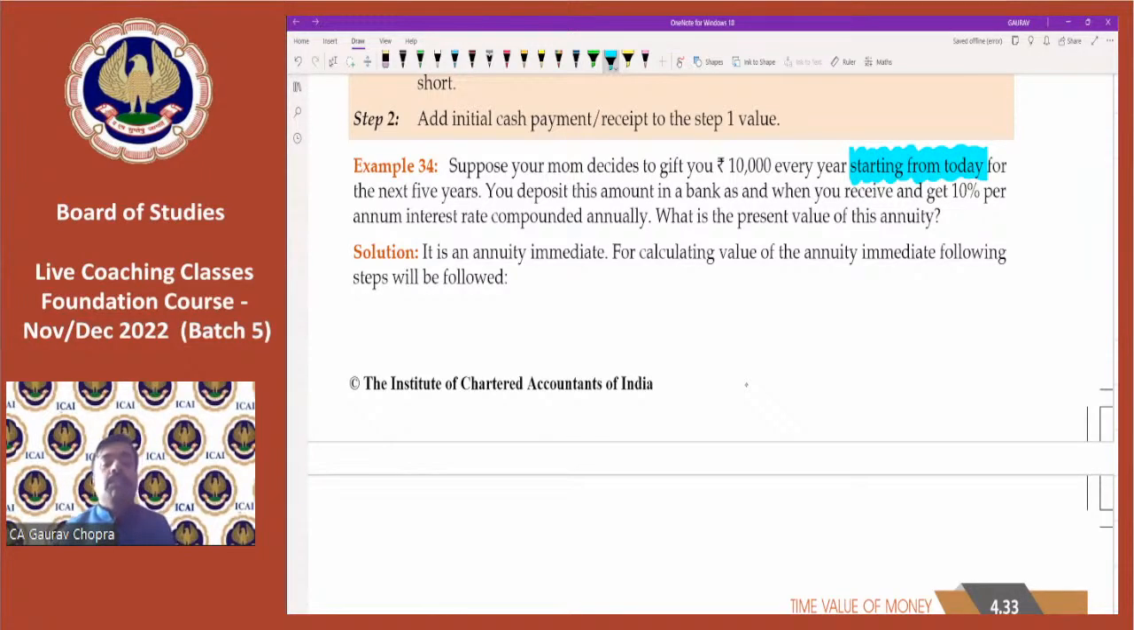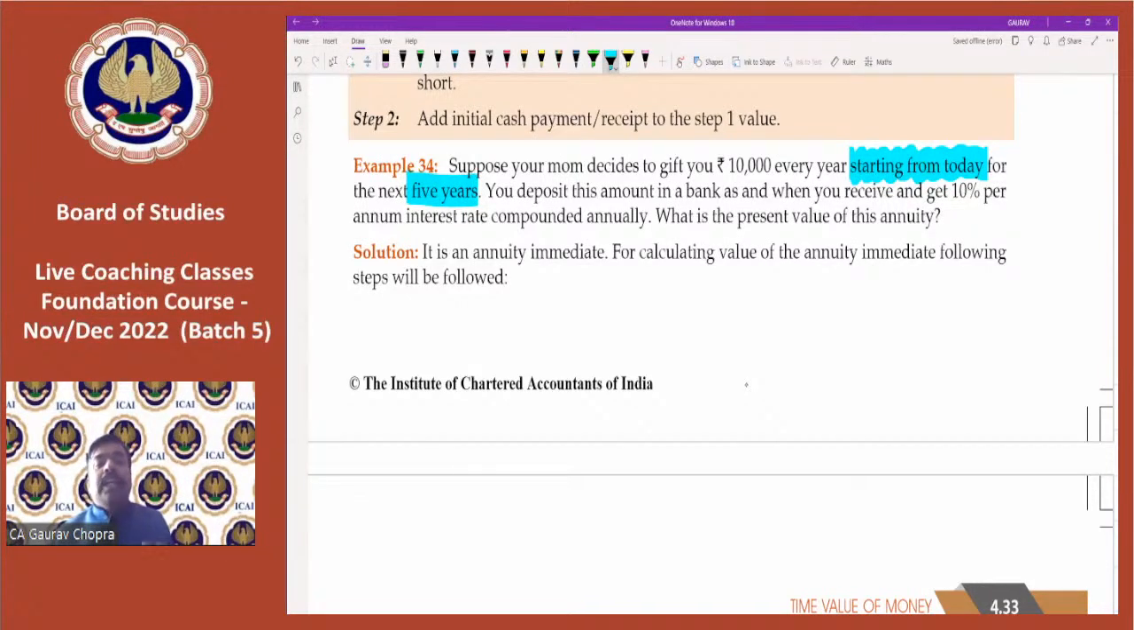This word is most important because today means you have to do something extra. Something extra is required to be done. So how much are we receiving? 10,000 as the gift, when we are receiving on our birthday. For how many years? For the next 5 years, beginning from today.